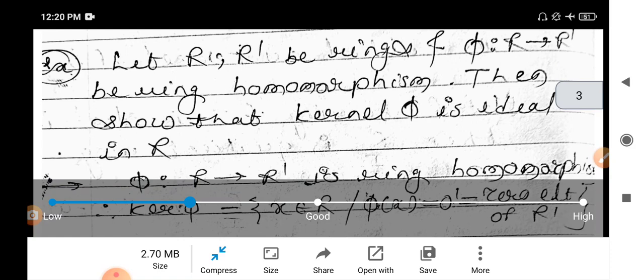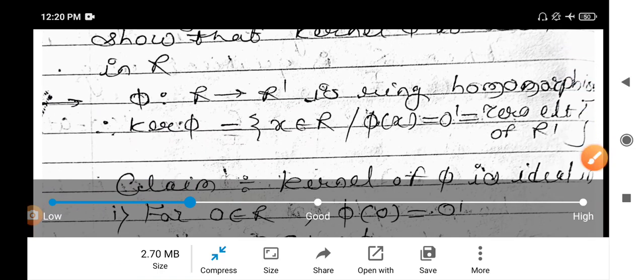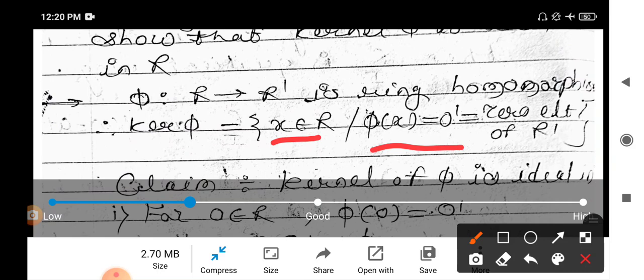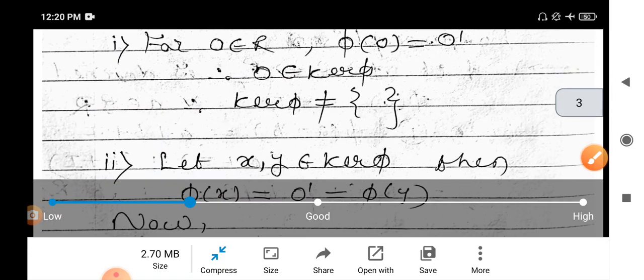Now in the same way you can prove that for R and R dash rings, phi a ring homomorphism, the kernel of phi is an ideal. It is a trivial example; kernel of phi forms an ideal. And the definition of kernel of phi contains x belonging to R such that phi of x equals 0. Now to prove it is an ideal, it must be non-empty, a subring, and a left ideal as well as a right ideal. We have to prove this. Non-empty: 0 is an element of the ring and phi of 0 will be 0 dash. Therefore 0 belongs to kernel of phi. Therefore kernel of phi is non-empty.